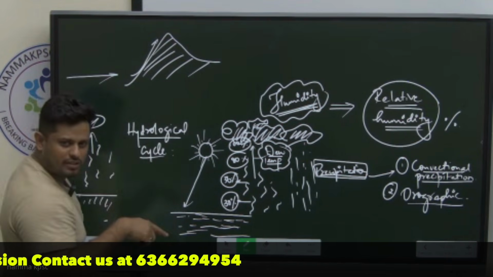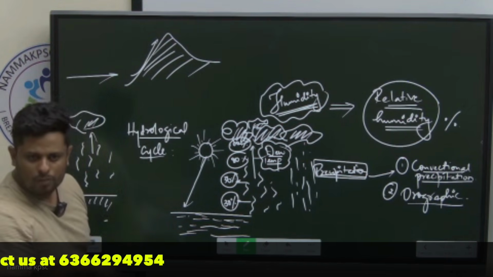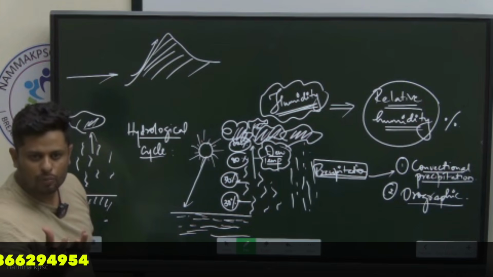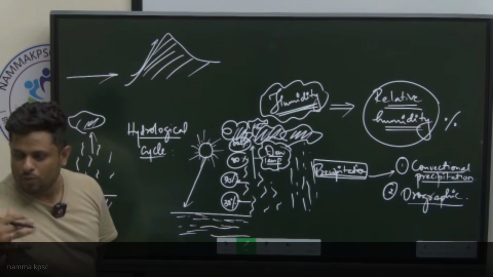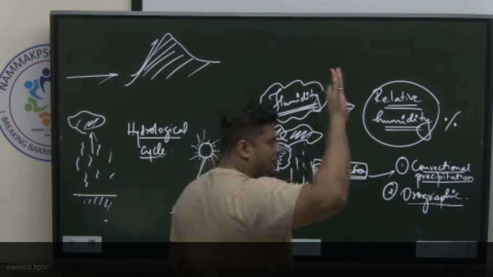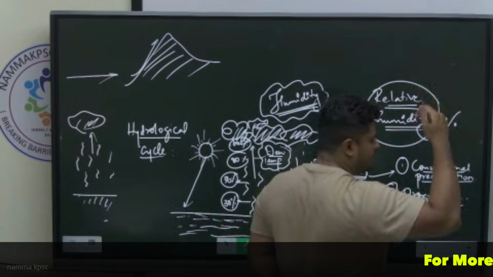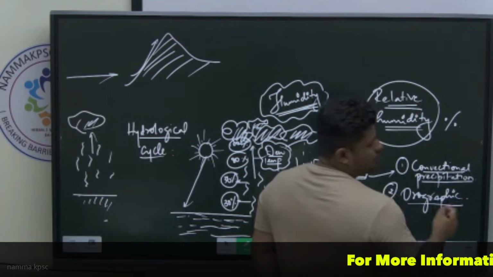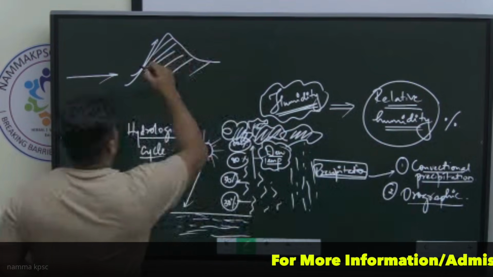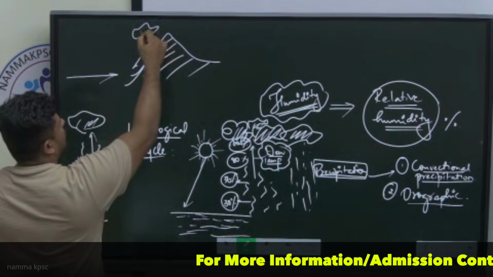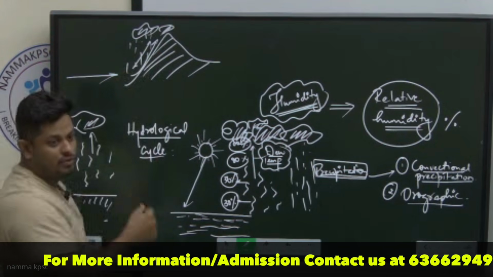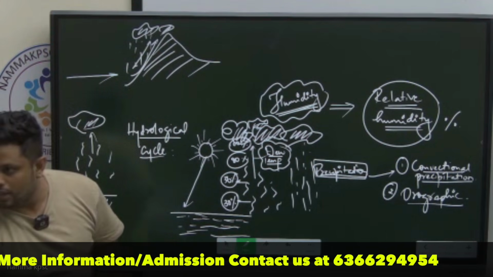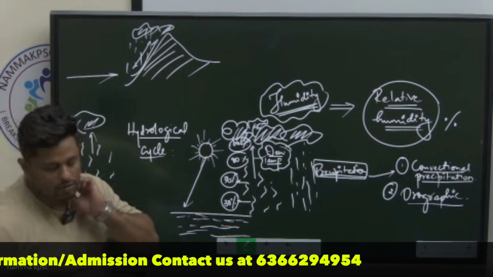Who is forcing this? A mountain. Oro, the term is orography, meaning mountain building, orogeny. If a mountain or any elevated area is forcibly raising the air mass, we call such a type of precipitation orographic. Because of this rise it will cool down, clouds form, and rain comes. The western side of the Western Ghats has higher rainfall than the eastern side, as I told you, right?